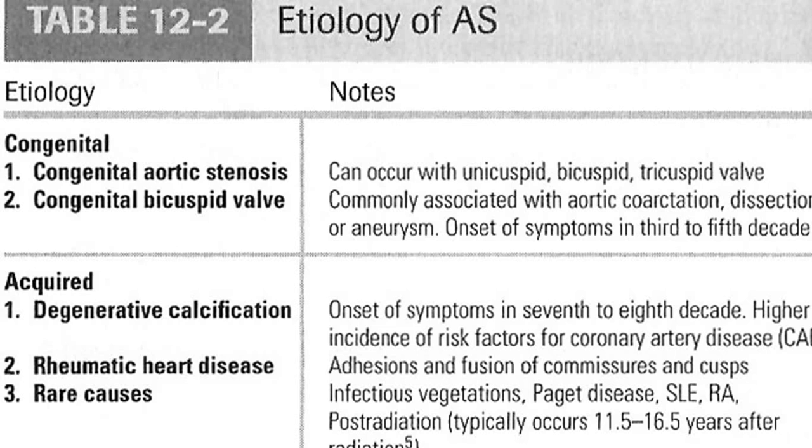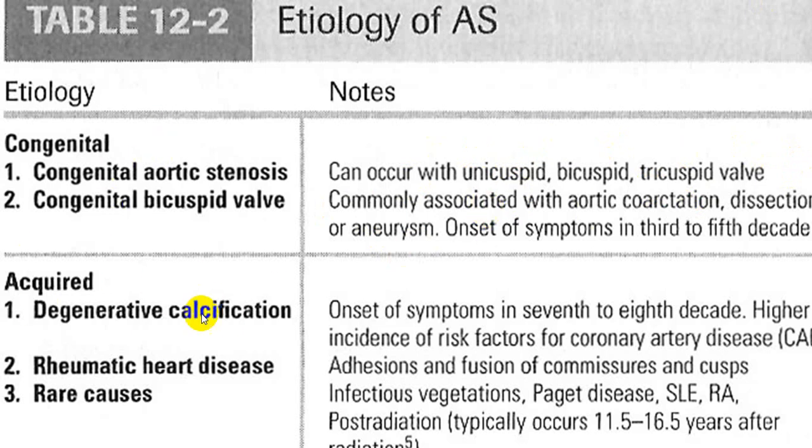Aortic coarctation, dissection and aneurysms may be associated with aortic stenosis.